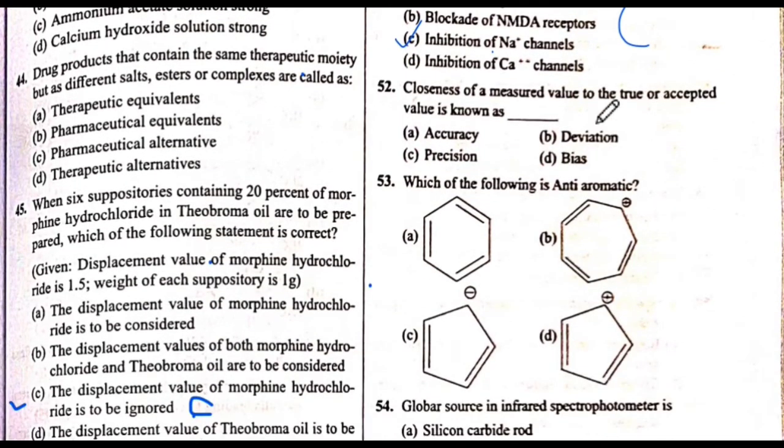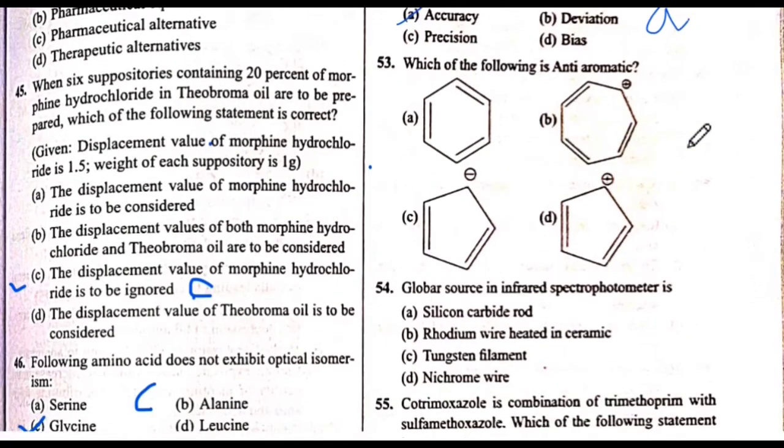Next is question number 52. Closeness of a measured value to the true or accepted value is known as. The answer is A. Accuracy. The answer is A.